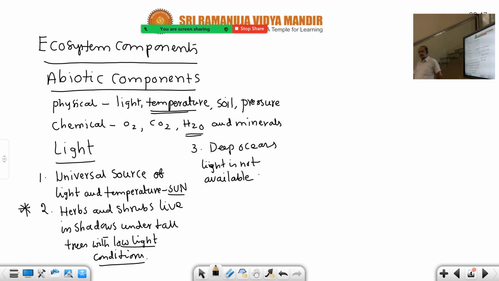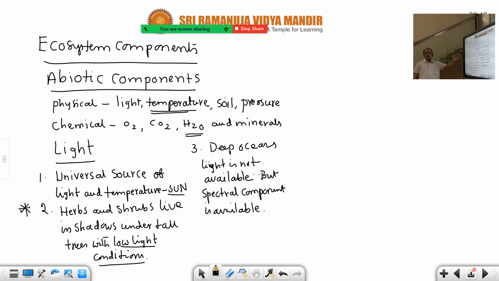Spectral light, VIBGYOR. VIBGYOR, the 7 light components: violet, indigo, blue, green, yellow, orange and red. So in deep oceans light is not available, but a spectral component is available. Only one of the components, of course details not mentioned, is available for those deep sea plants like red algae, brown algae, etc. So this is about the light factor introduction.